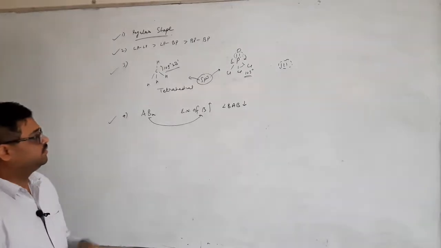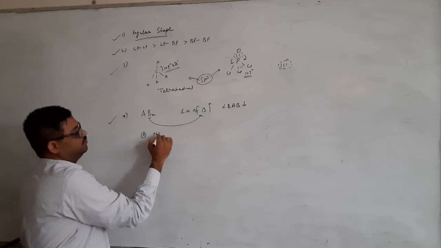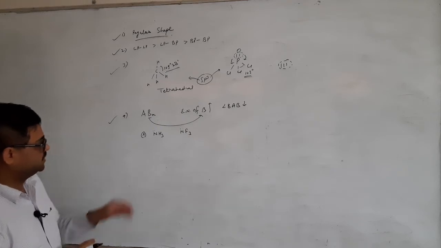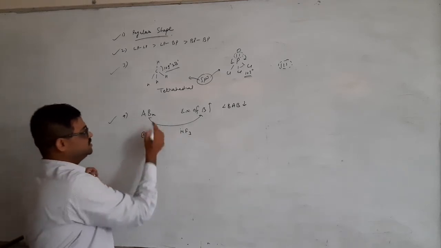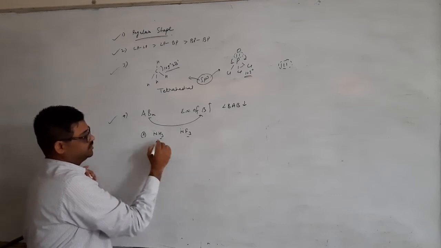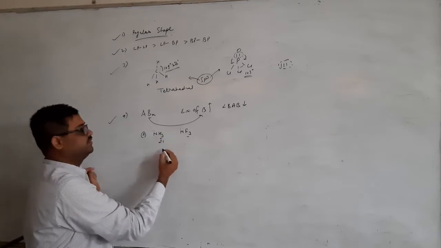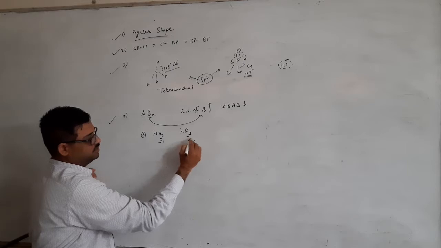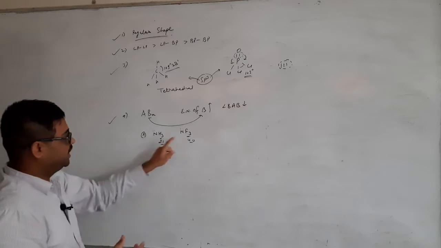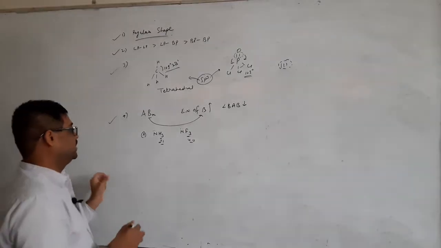So I'll explain this with 2 examples. Example number 1: I am comparing ammonia and NF3. Now you can see, this is your B compound. If you are comparing, hydrogen has 2.1 electronegativity, whereas fluorine has 4 electronegativity. So you can see the electronegativity of fluorine is more. So the angle of NF3 must be lower. Let's check it out.